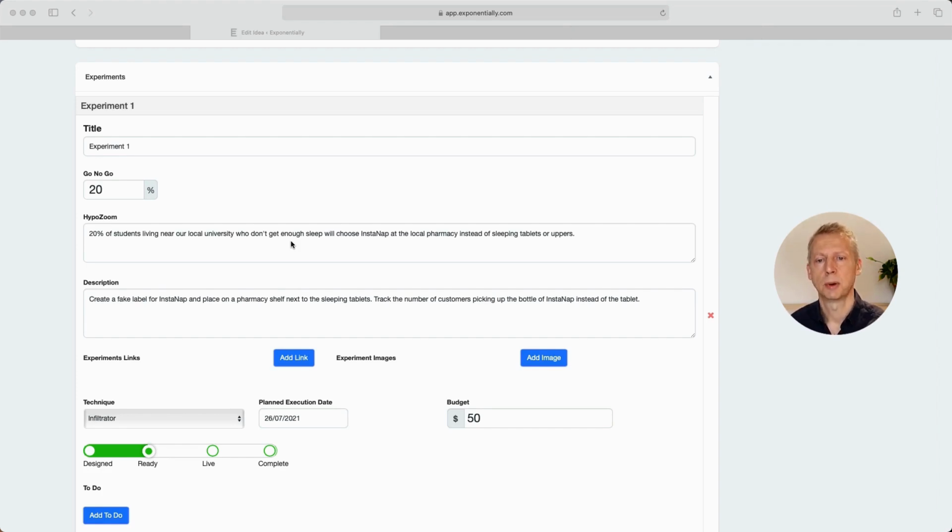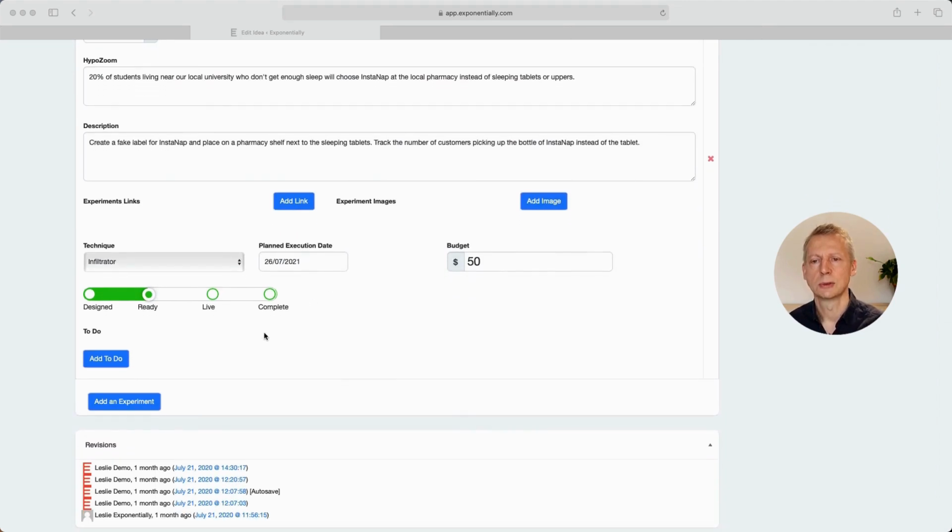So how do we run this experiment? In this case, we've chosen an infiltrator. And an infiltrator we've described as, we'll create a fake label for Instanap and place it on a product on a pharmacy shelf, next to the sleeping tablets, because that's where people go. And we track the number of customers picking up the bottle of Instanap instead of the tablets. Now obviously we have to think about ethical concerns here, so we're not going to let them actually take it out of the shop. We may be able to compensate them by giving them an alternative product or however we do that. But context really matters.